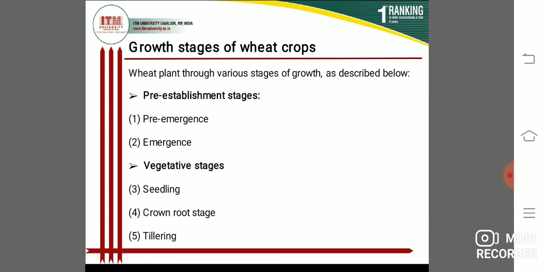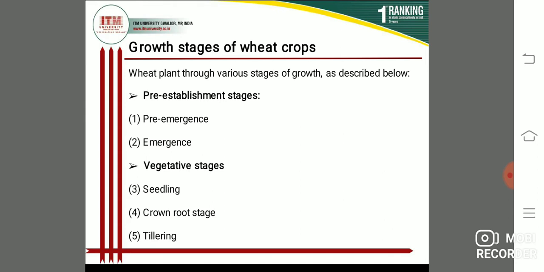Second, students, in this is emergence. The germinating seed produces coleoptiles above the soil surface. So this is emergence. Then second is the vegetative stages. Seedling: the young plant establishes a large root system in the seedling stage. So this is seedling. Then crown root stage.